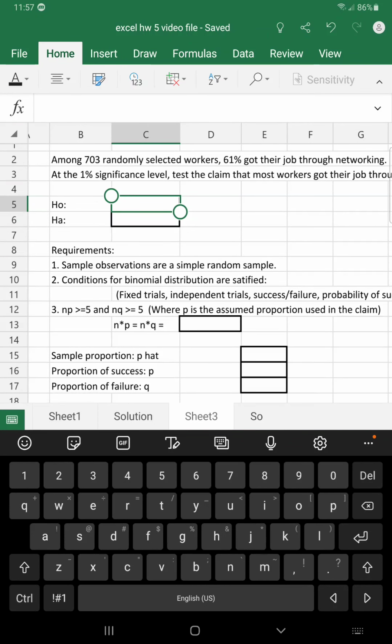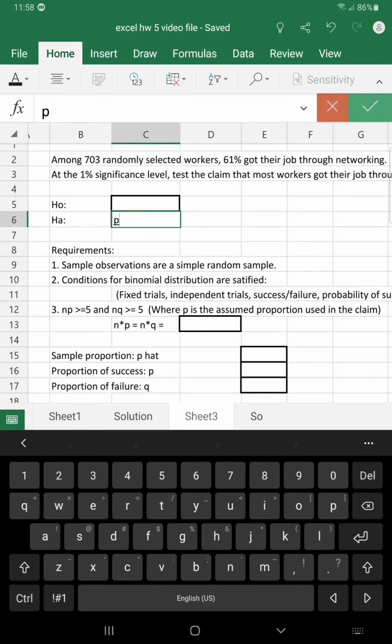So first, I'm going to list what the alternative and null hypothesis is. Starting with the alternative, we will look at the claim. The claim is that most workers get their job through networking. So this is a claim about the population proportion, and we are saying that most people, so greater than 50% of the people, get their job through networking.